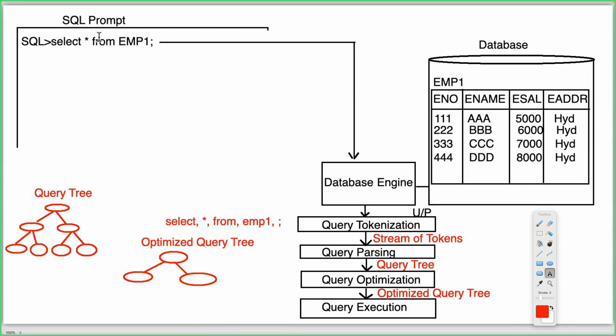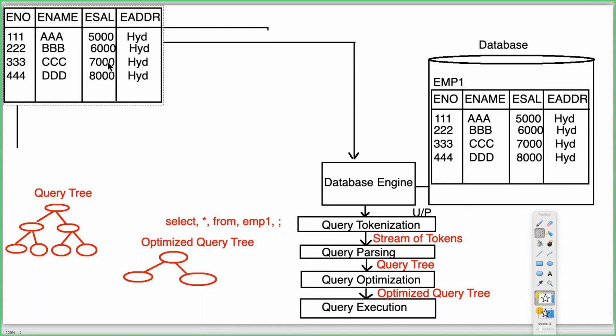Okay, fine. Now overall, the query execution phase has an interpreter internally. This interpreter is executing our total query. When it is executing the total query, it will perform the select operation. It will get the data available in the database table, for the EMP1 table. The total fetched data will be provided to the client.